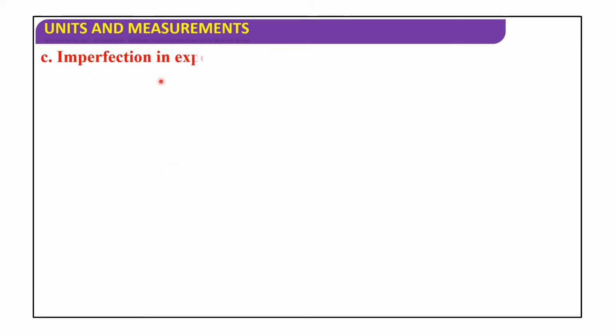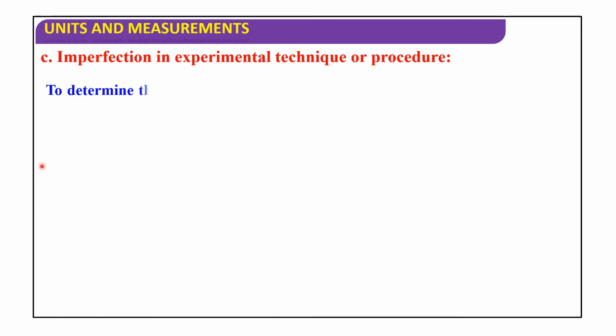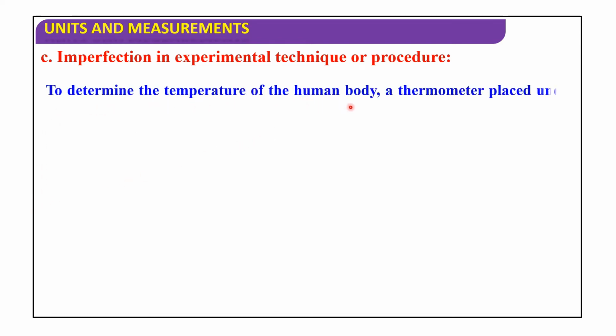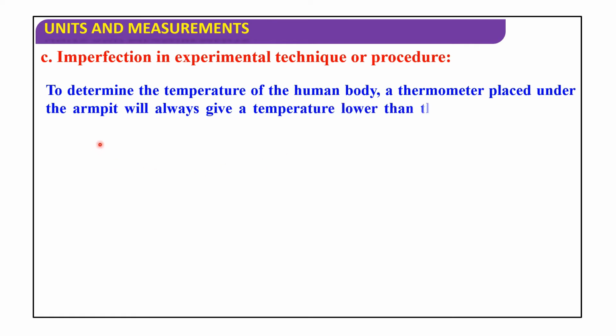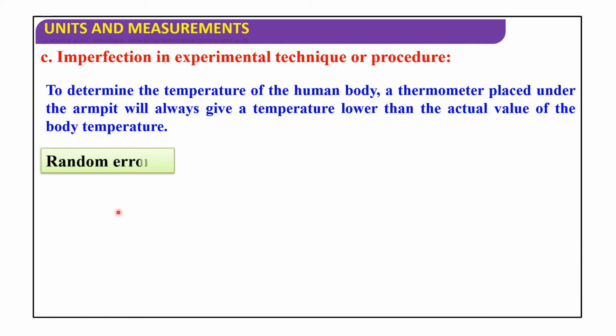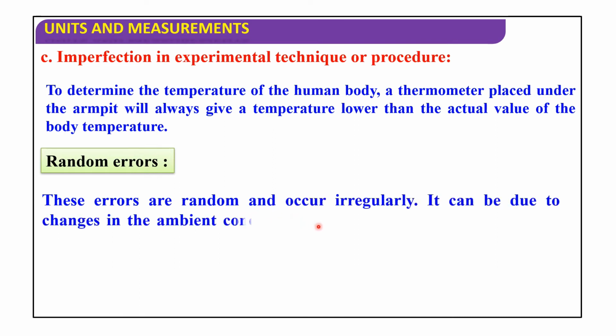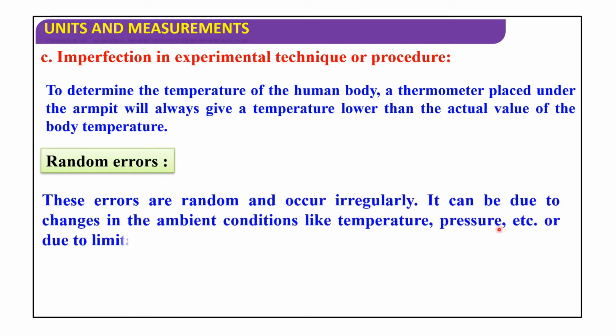Next, imperfection in experimental technique or procedure. To determine the temperature of the human body, a thermometer placed under the armpit will always give a temperature lower than the actual value of the body temperature. Next, random errors. These errors are random and occur irregularly. It can be due to changes in the ambient conditions like temperature, pressure, etc. or due to limitations of the instrument.